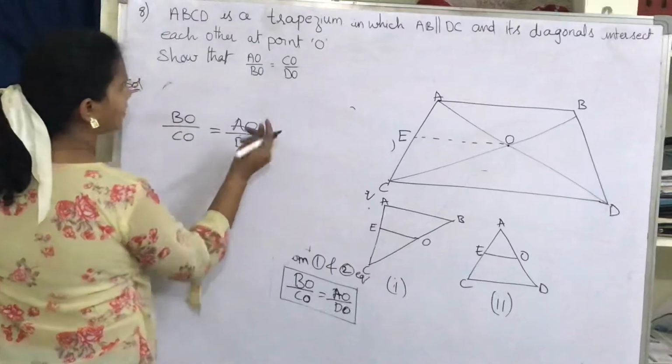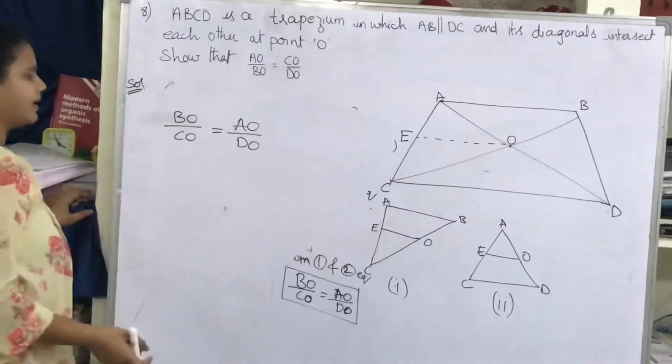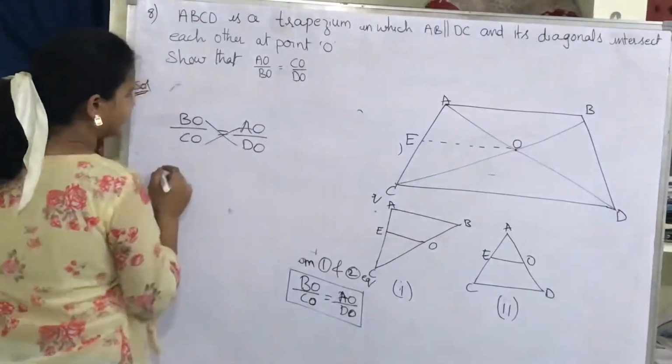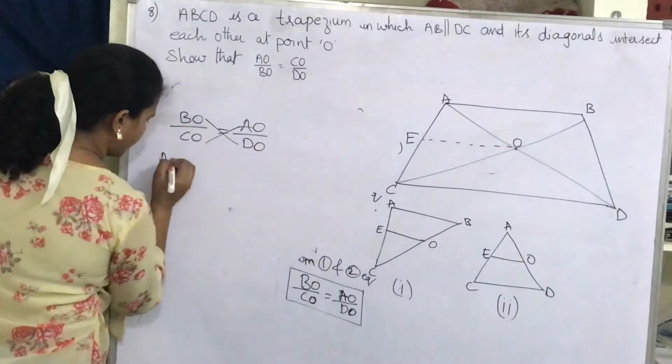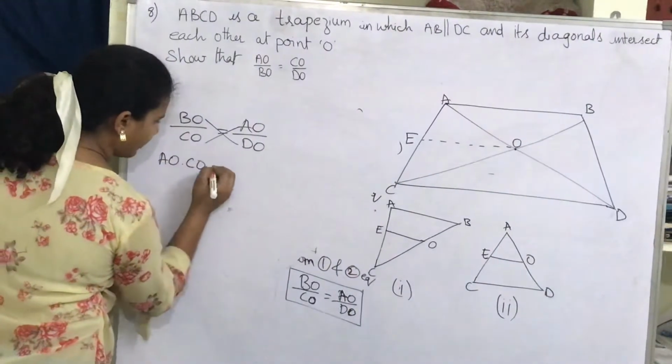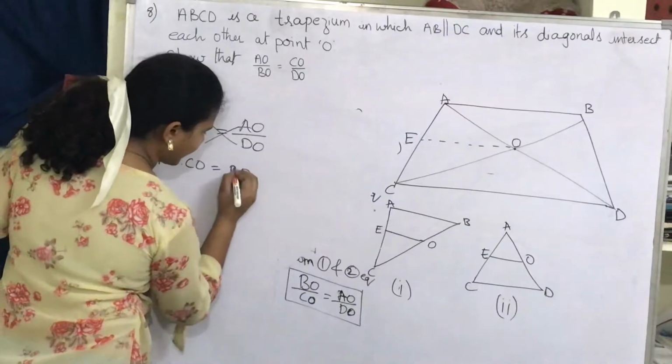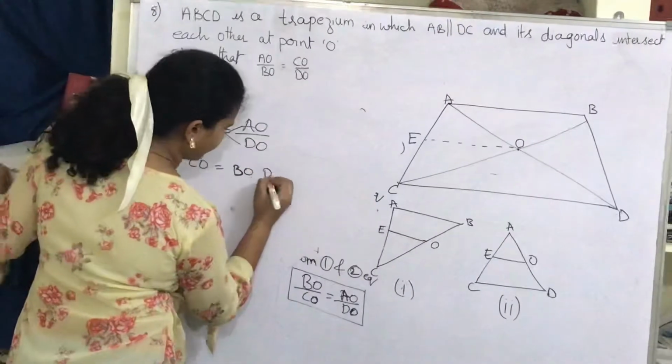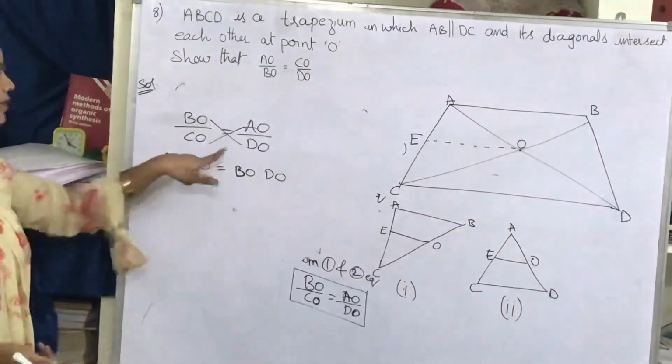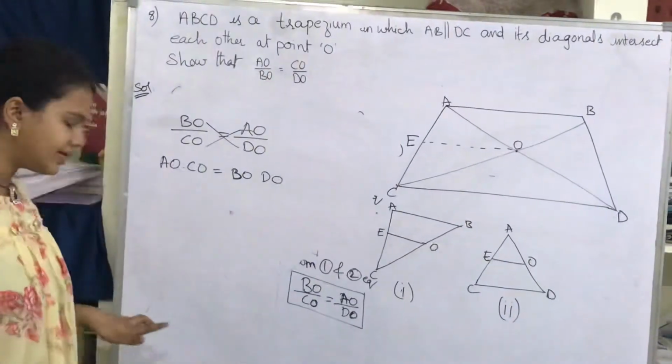I need to prove AO by BO equals CO by DO. Just cross multiply this. I get AO into CO equals BO into DO. Okay, by cross multiplication, BO into DO equals AO into CO.